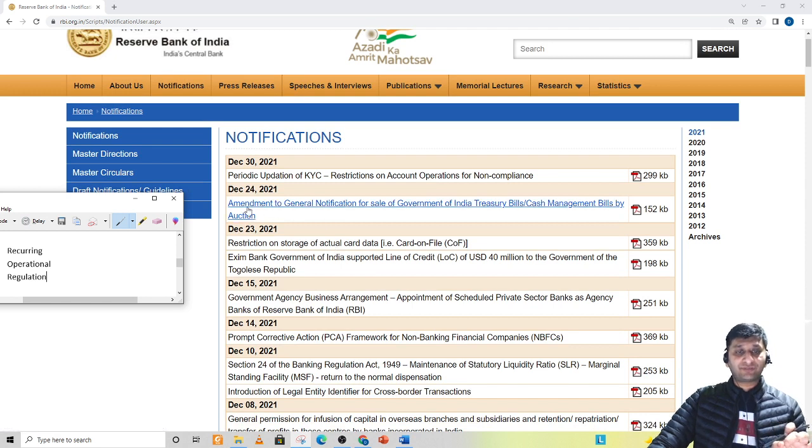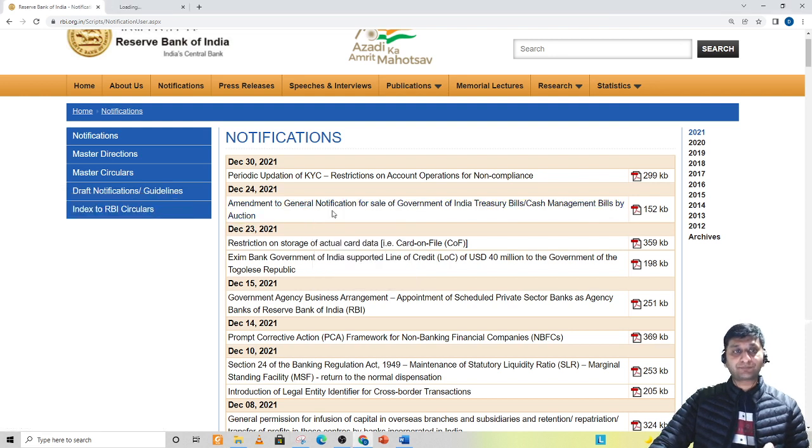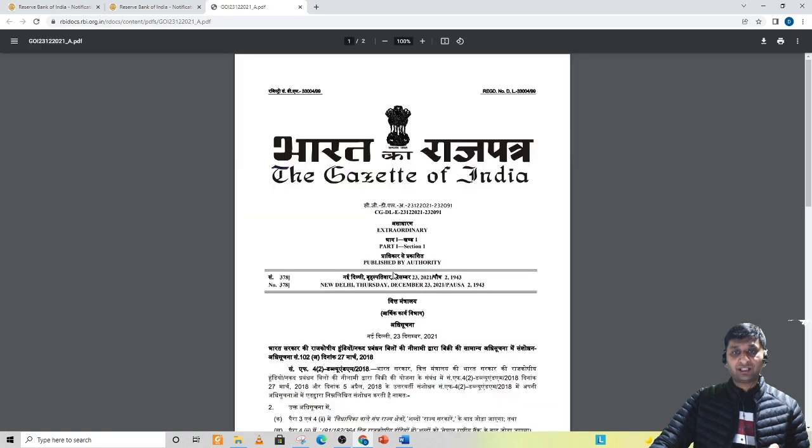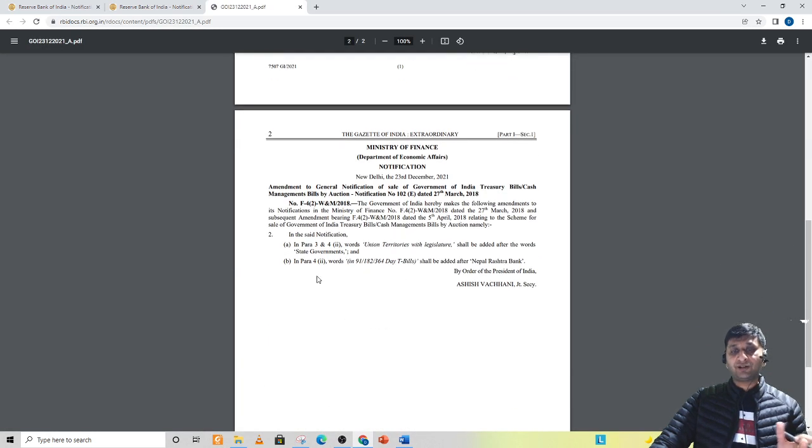For example, the first one I'm taking is amendment to notification for sale of Government of India Treasury bills by auction. This seems important. It means some policy change has been made, right? You open that. Then there is basically an amendment which you can click here, and here you will find that nothing concrete has been mentioned, that some words, union territories with legislature, have been added and Nepal Rashtra Bank has been added. This is not something important. This is not a major regulation that is impacting the larger banking system or the larger public.